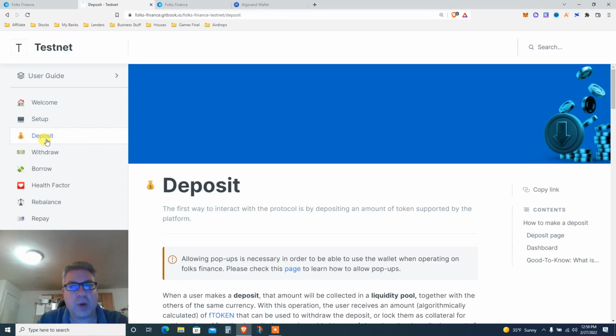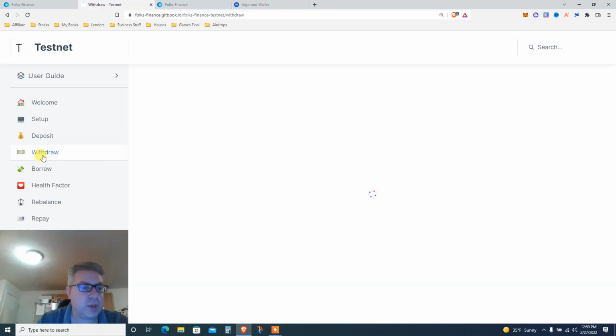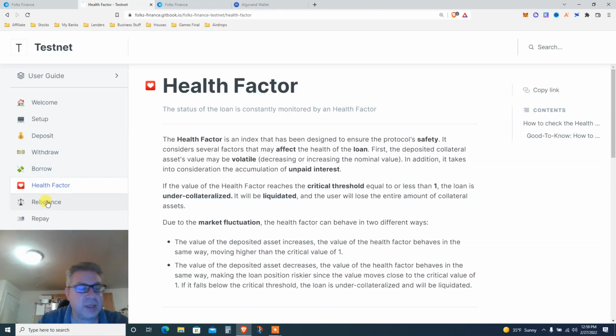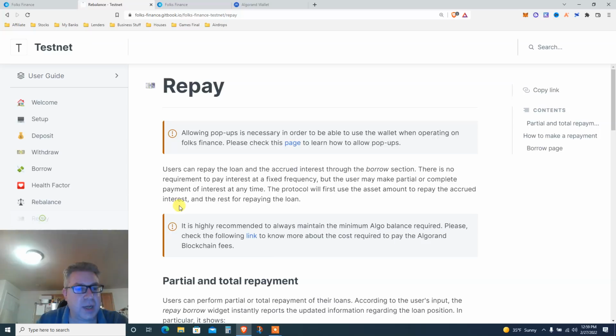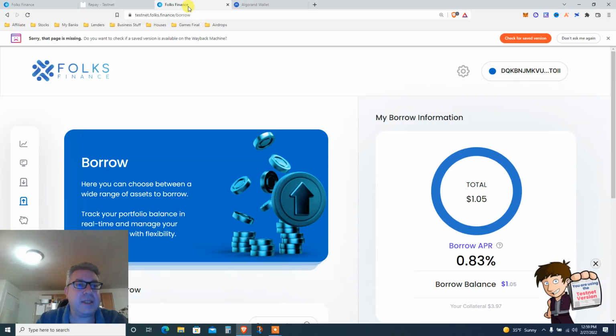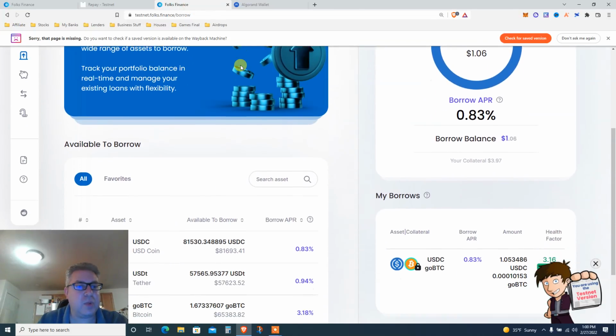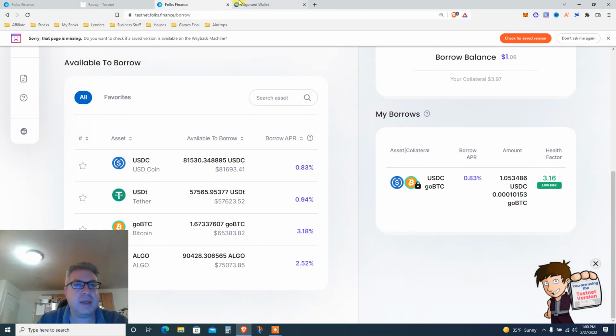Then we're gonna do a little deposit. Then we're gonna do a withdraw. We're gonna borrow, health factor, just like Aave. They're just like Compound: rebalance, repay, done, and done. So read all of this. So this is the app. Basically, it's pretty simple. Borrow, let's see. This is the wallet. Okay.